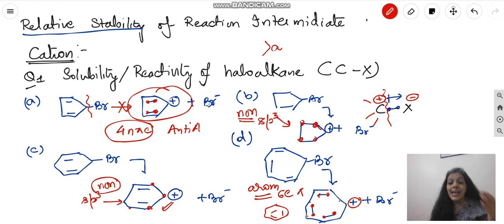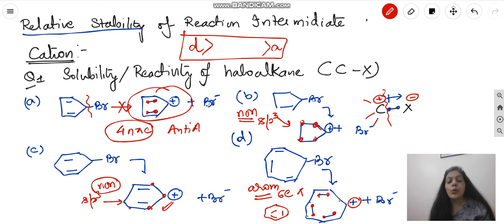So if I compare A and D, who will dissociate fastest? D will dissociate immediately fastest, right? So D will be highest, A will be the least. Trust me, in NEET examination, you will get only one option with this sequence. But sometimes it happens, we are not that much fortunate, so we should do all the practices.